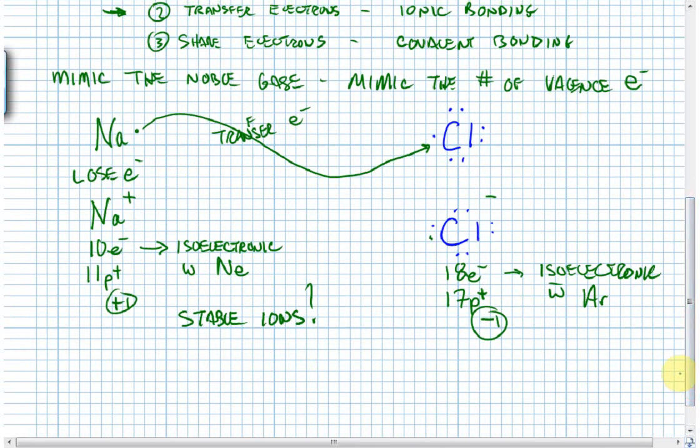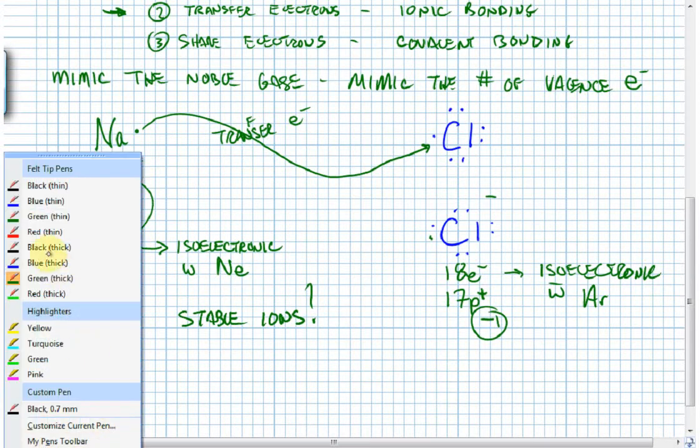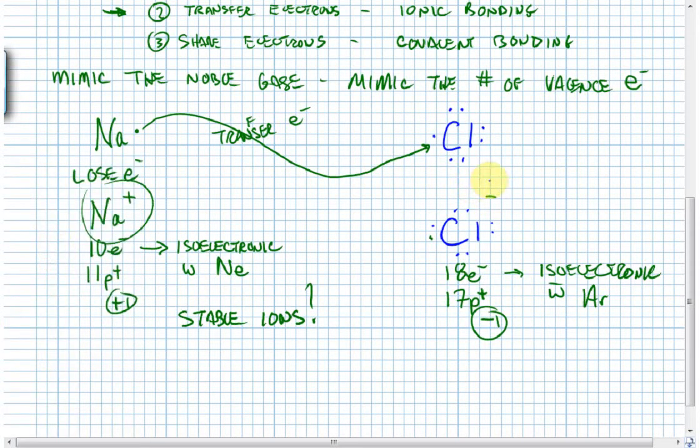Now, what else happens? Notice that we have a +1 ion and we have a -1 ion. And what do opposites do? Opposites attract each other. So now there's a very strong attractive force called the electrostatic force, one of the strongest forces in nature.